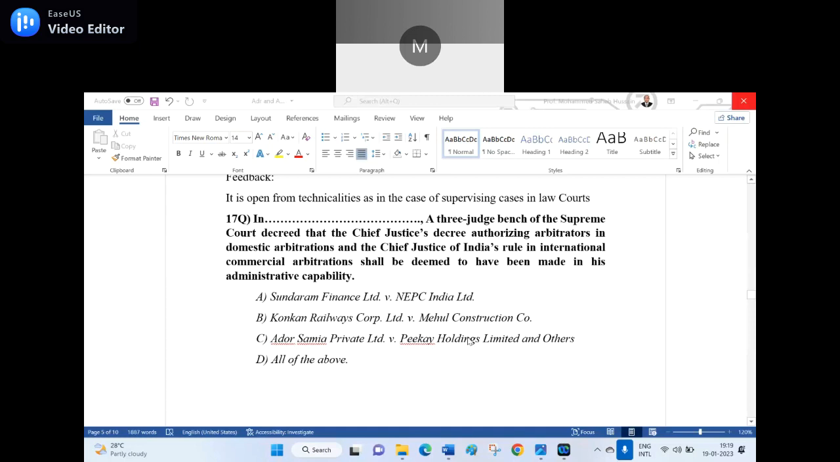Option A, Sundaram Finance Limited versus NEPC India Limited. B, Konkan Railway Corporation Limited versus Mehul Construction Company. C, Ador Samia Private Limited versus PK Holding Limited and others. And D, all of the above.